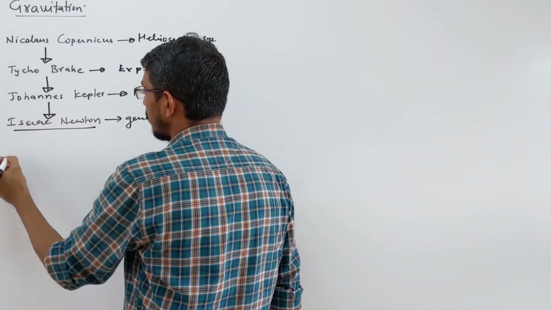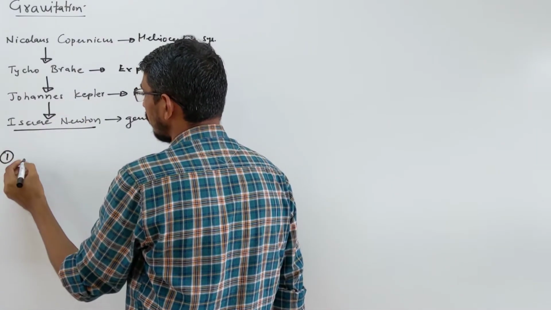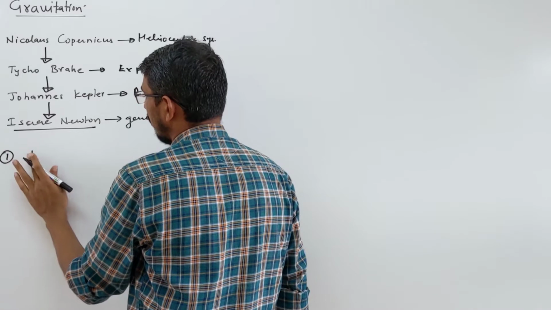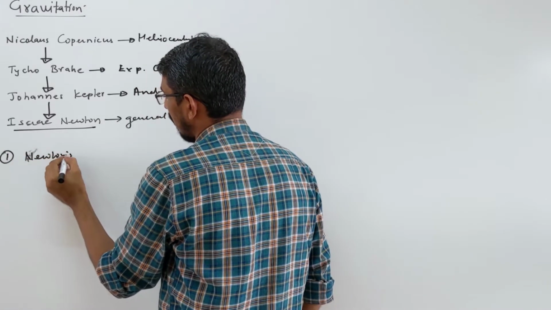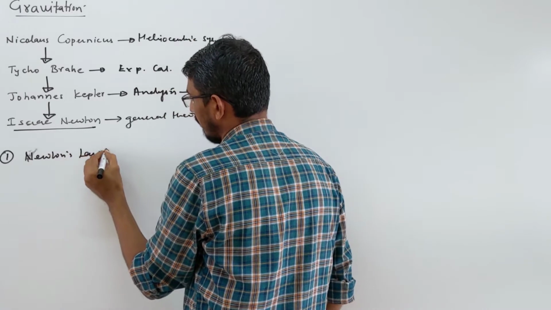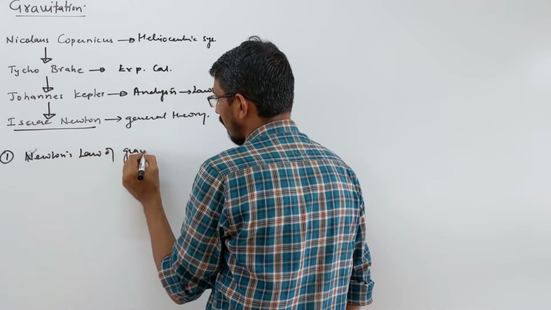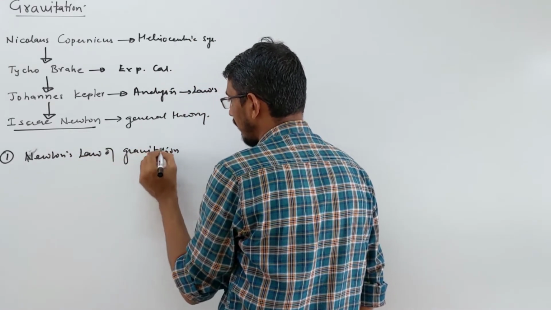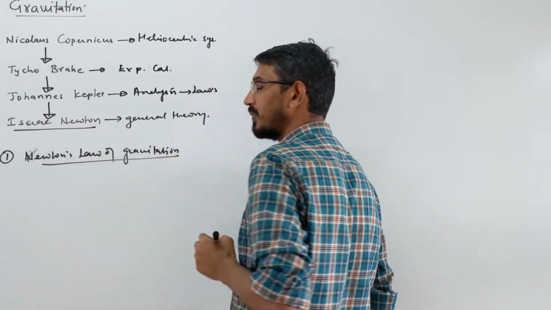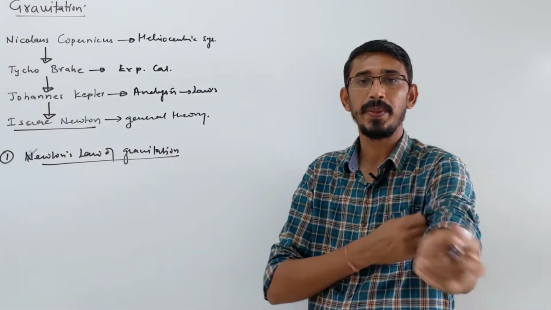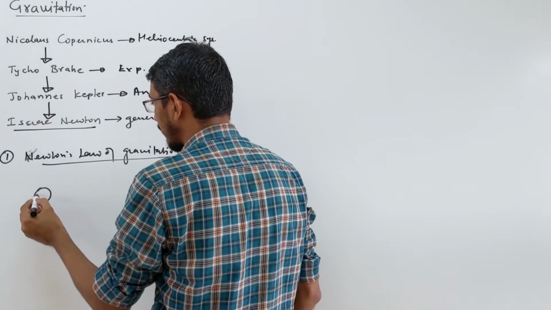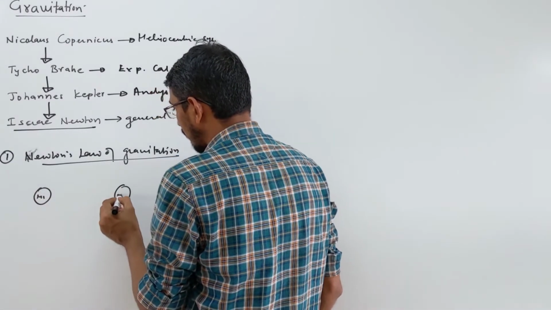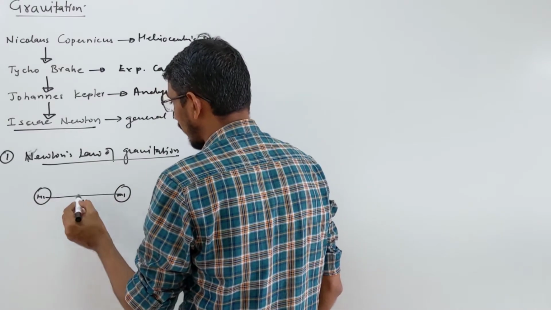The first point we'll talk about is Newton's law of gravitation. From junior classes itself we have been learning these things, so you should know, nothing much to explain. Any two masses you have in this universe, small or big, doesn't matter, m1 and m2, placed at some distance apart, that's called R.